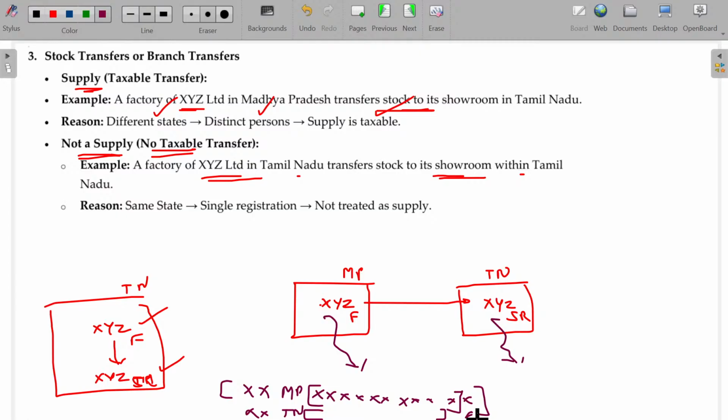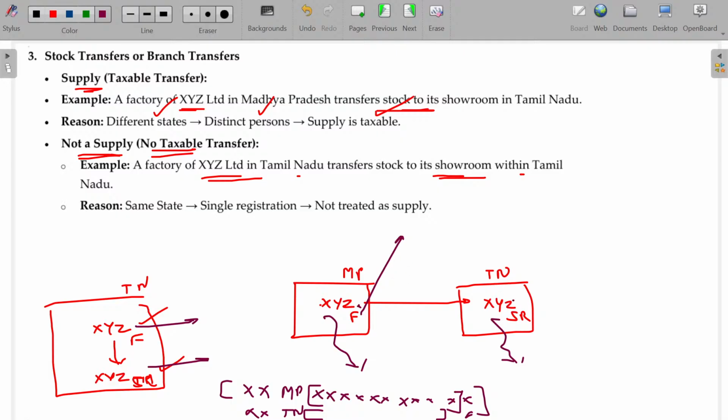If he has a common PAN across the GST numbers, then a transfer between those two GST numbers will not attract GST. Why? Whether the goods are sold from here or here, GST is charged and shared by the Tamil Nadu government and the central government. But in the other case, if the sale happens from Madhya Pradesh, the GST is shared by Madhya Pradesh and the central government.